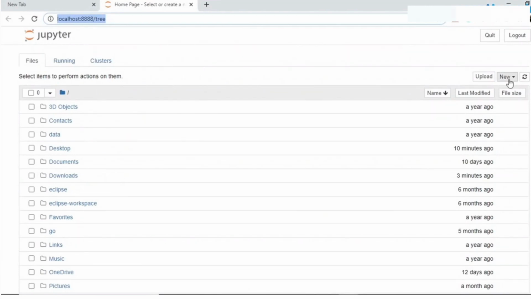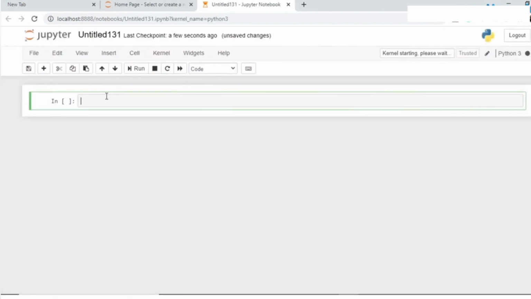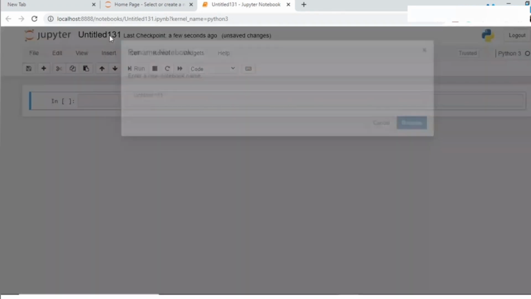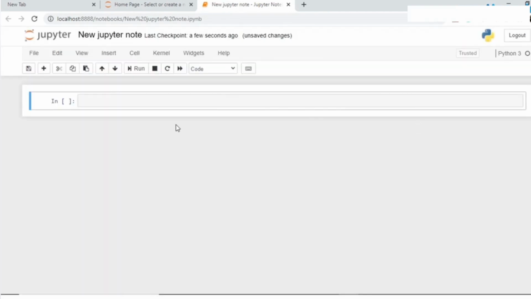So if you'd want to create a new notebook, just click on new, select Python 3 and over here you have these different cells and this is where you will be running all of your Python commands. If you'd want to rename your Jupyter Notebook, just select over here, type the new name, click on rename and you'll be able to rename this.